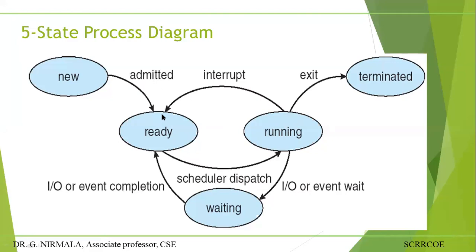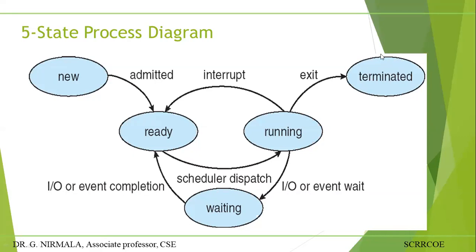An interrupt is an external hardware signal which reaches the CPU in between the execution. Whenever you have an interrupt signal, the process again moves to the ready state. After handling that interrupt, it moves from ready to running and finally to terminated.